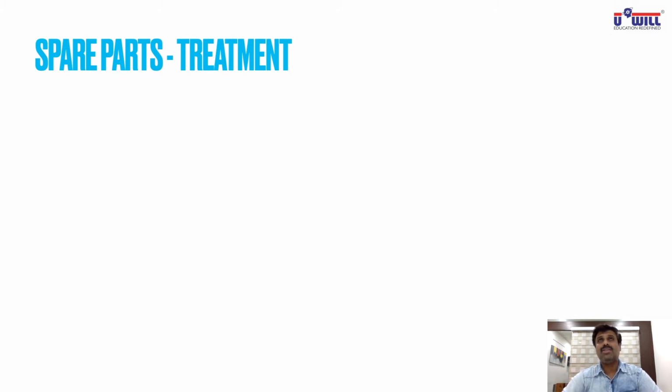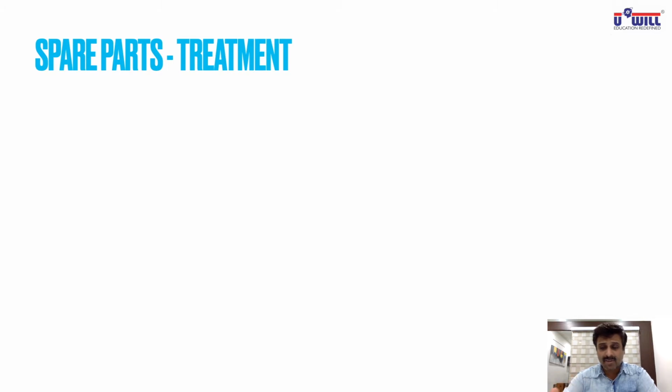See, spare parts normally are part of inventories, stock, current assets. Okay, and they are huge in number. Fixed assets are something which are less in number. Spare parts are something which are huge in number. So spare parts generally, as and when we consume them, we debit them to the P&L account, and if they are unused, we don't take them as a fixed asset. We don't take them as PPE. We take them as current assets. So this is a basic requirement and condition for a spare part.